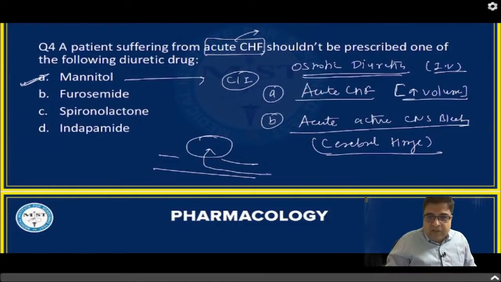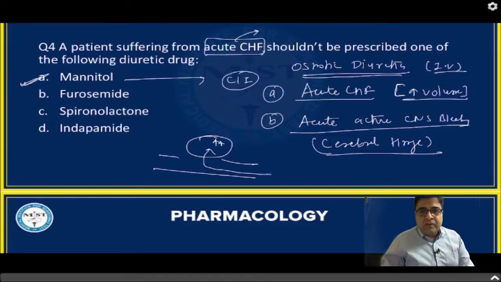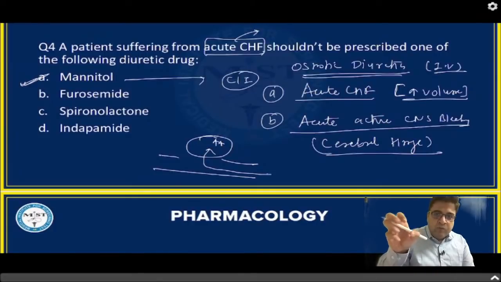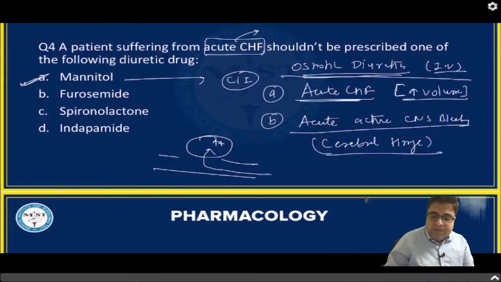When this medicine enters the brain tissue, it will increase the osmotic effect, and because of this osmotic effect, it will pull more water towards the brain tissue. So during active bleeding, you should not give mannitol. There are two important contraindications of mannitol: one is acute CHF, the second is acute active CNS bleed.